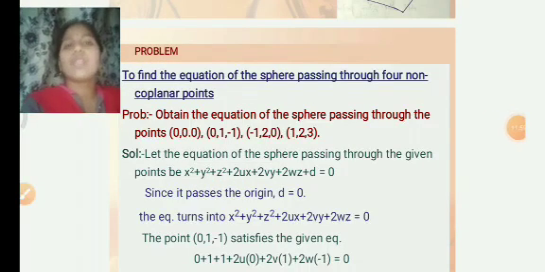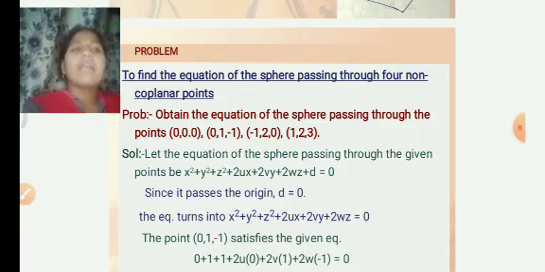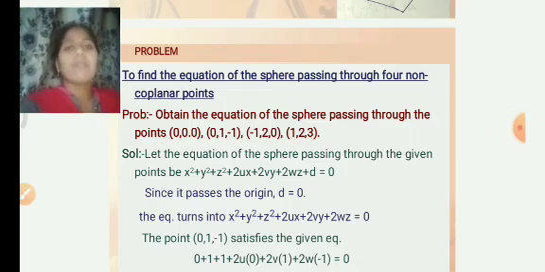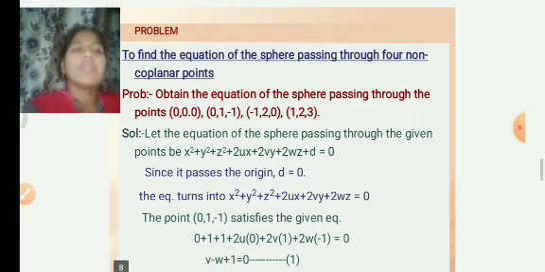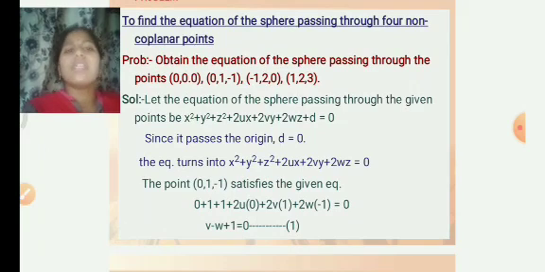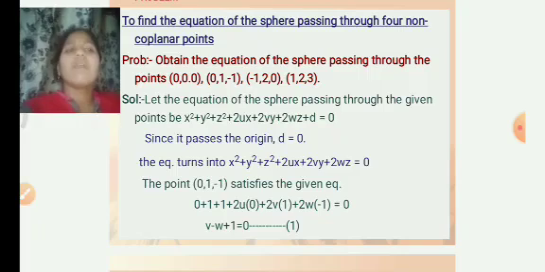We have to solve one more problem: find the equation of the sphere passing through the non-coplanar points. Obtain the equation of the sphere that passes through the points 0 comma 0 comma 0, 0 comma 1 comma minus 1, minus 1 comma 2 comma 0, and 1 comma 2 comma 3.